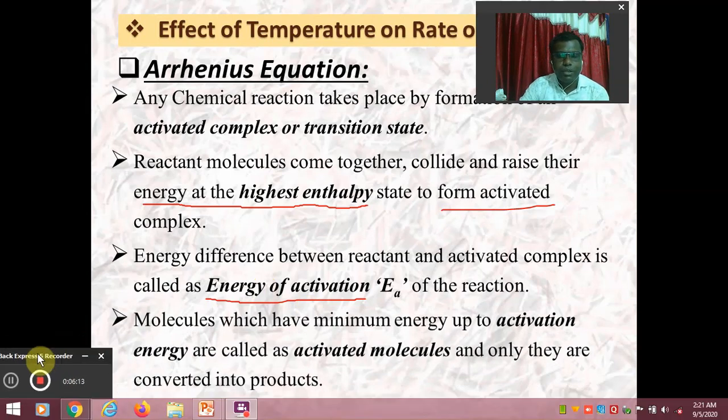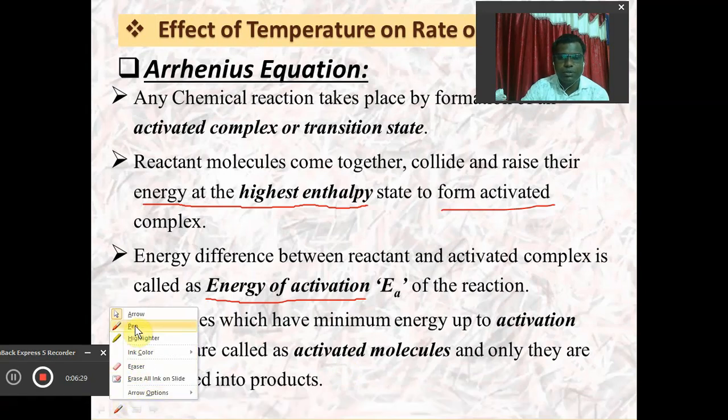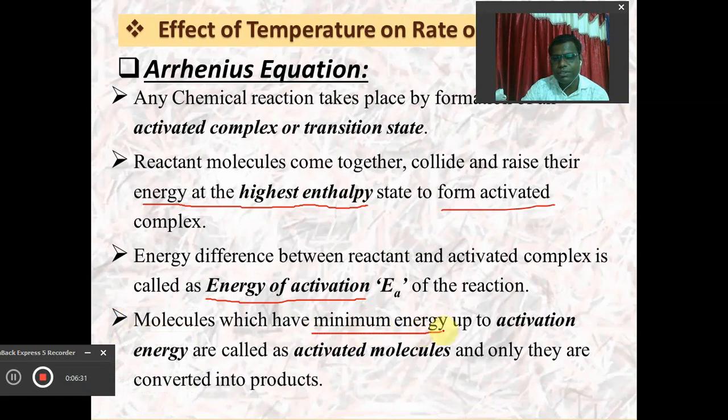Again, if we discuss the molecules, then the molecules which have minimum energy up to the activation energy are called activated molecules. I hope you will be able to understand here. Those molecules which have a certain minimum amount of energy, equal to the energy of activation, are called activated molecules,